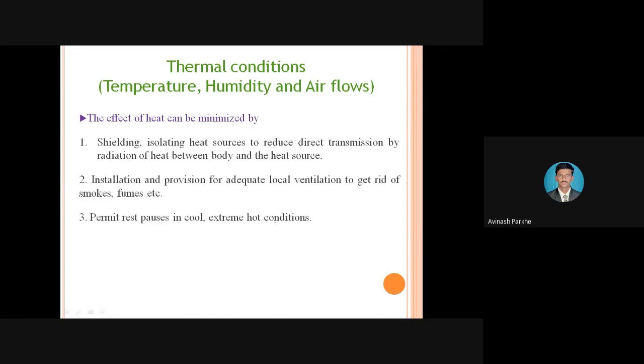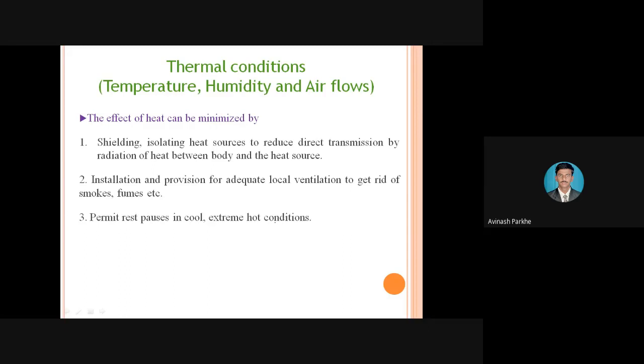So if we apply these three principles in the industry, there is a possibility to reduce the adverse effects of temperature, humidity, and airflow. These are the three principles we have to implement to avoid the effect of temperature.